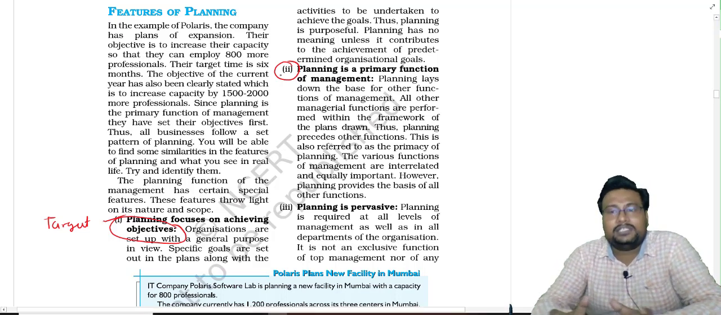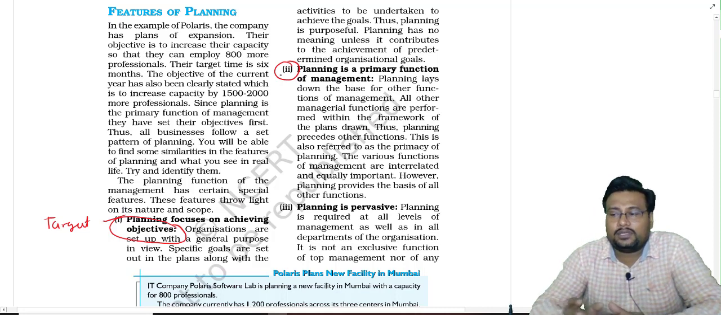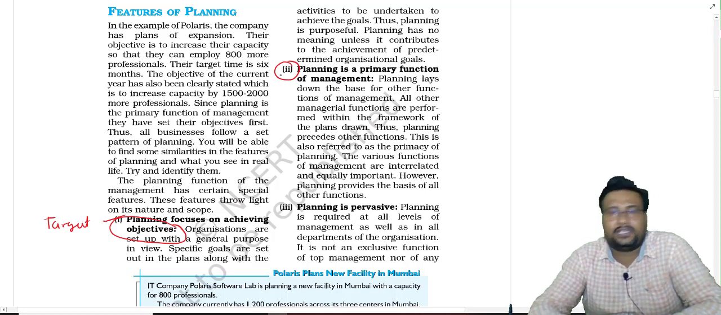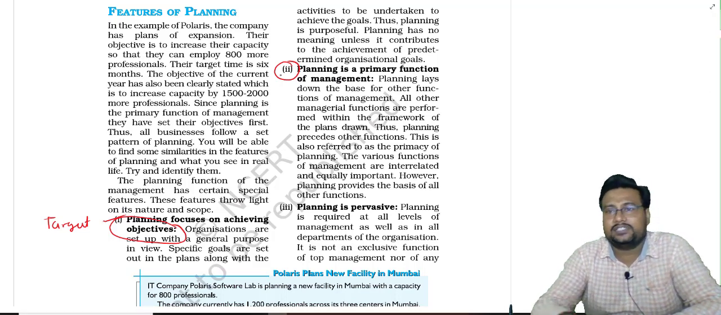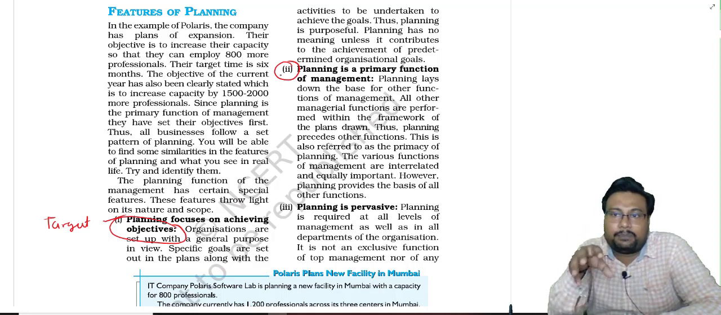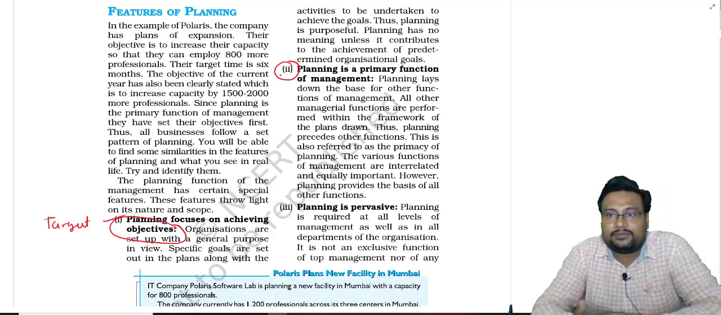Similarly, management is about managing things and achieving effectiveness and efficiency in the organization. But what is the base of management? Planning.